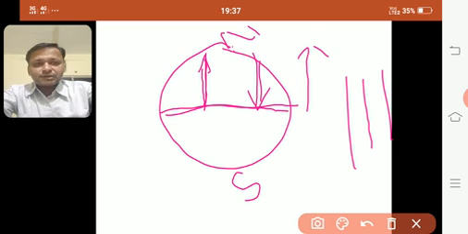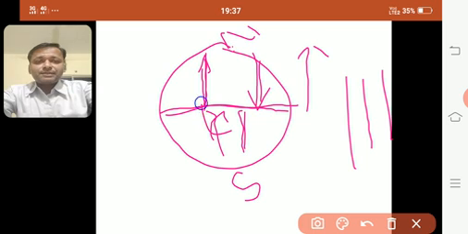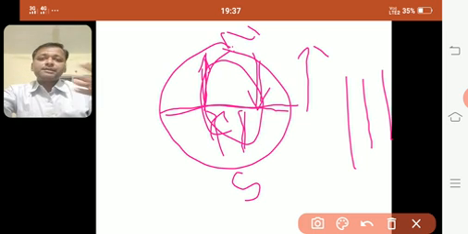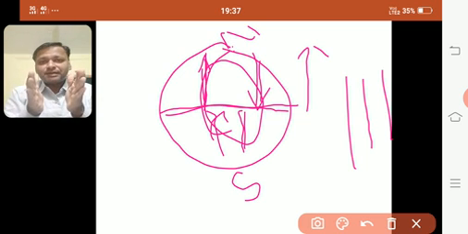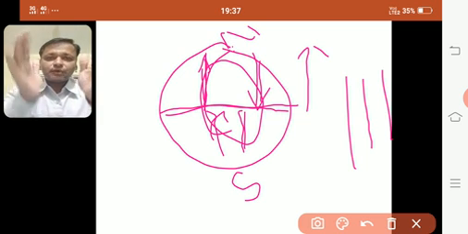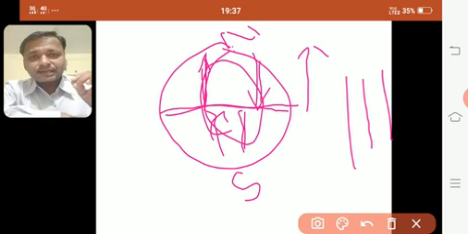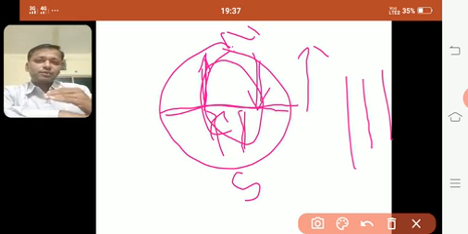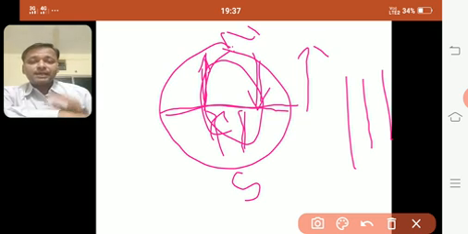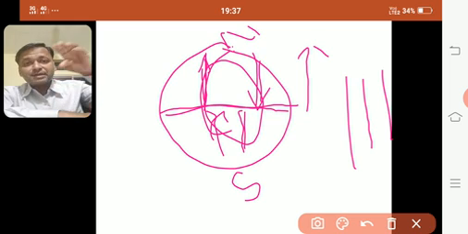I'll try to show you this also in the PDF, but just try to understand. So what happens? It is a circulating effect. From here hot is going this side, from here cool is coming this side. So there is a circle, or a circulation of these ocean currents. In the ocean itself, some part will be very hot, and else will be cool. Where will hot ocean currents go? They will go from the equator towards the North Pole and South Pole, and the cold water currents will come from the North Pole and South Pole towards the equator.